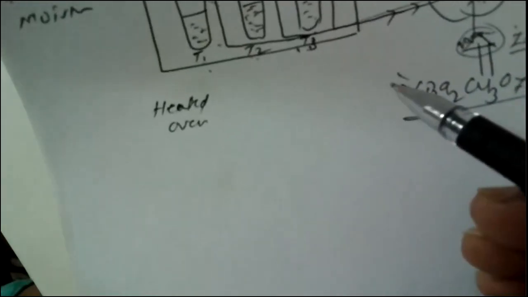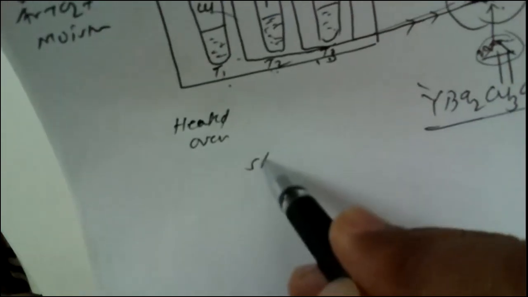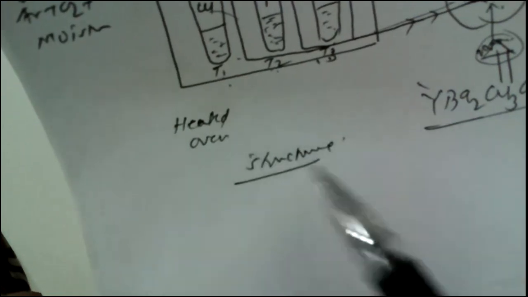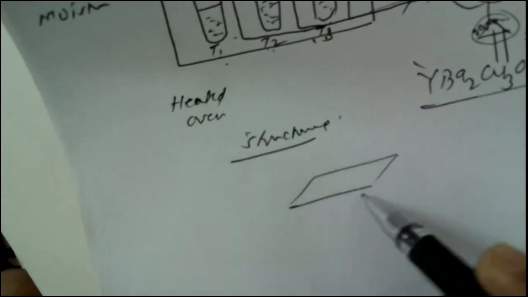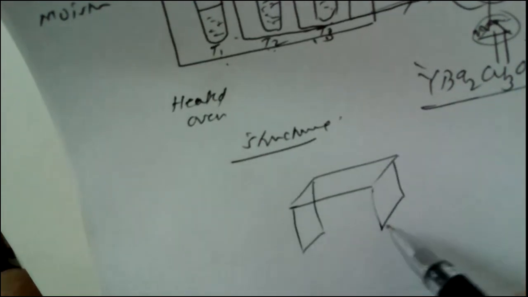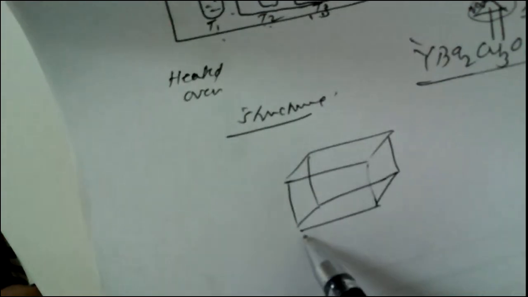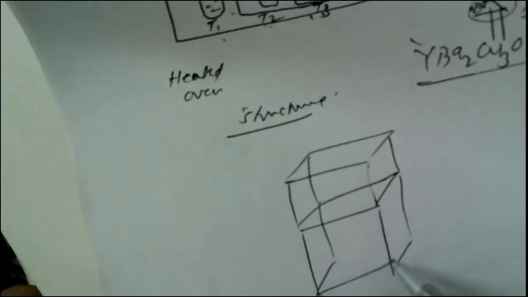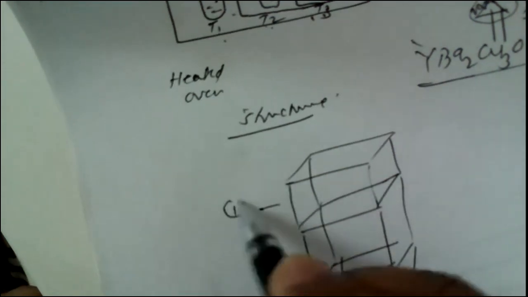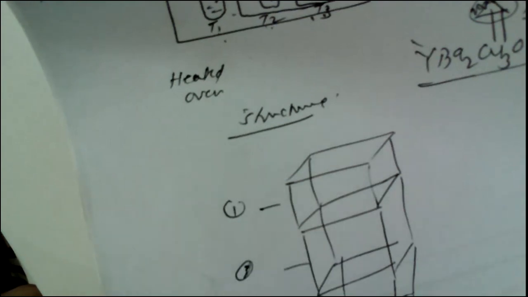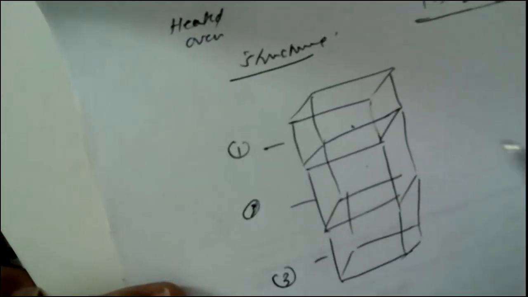So by using this particular technique, the ceramic superconductors can be prepared. So what is the structure for these ceramic superconductors? The structure is very simple. First of all, we have to draw one perfect cube. Then below this cube, one more cube is kept, and one more cube like this. So in all, we have stacked three cubes one above the other: cube number 1, cube number 2 and cube number 3.